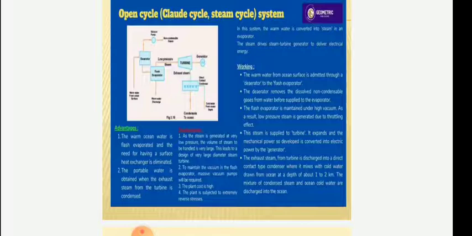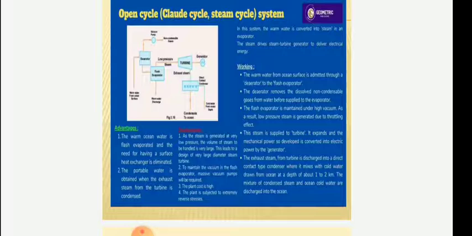The warm water from the ocean surface is admitted through the deaerator or the flash evaporator. The deaerator removes the dissolved non-condensable gases from the water before it is supplied to the evaporator. The flash evaporator is maintained under high vacuum. As a result, low pressure steam is generated due to the throttling effect. This steam is supplied to the turbine. It expands, and the mechanical power so developed is converted into electric power by the generator.